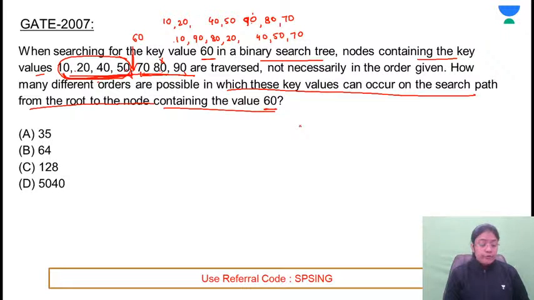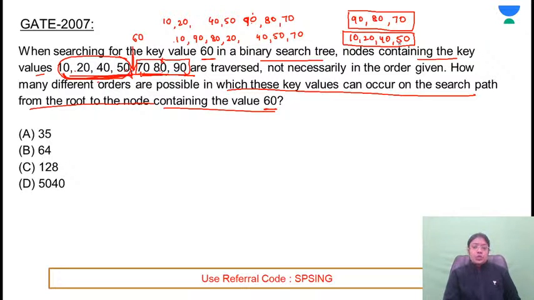Ma'am, the sequence of 70, 80 and 90 will be 90, 80, 70. One group will contain the elements 90, 80 and 70, and the sequence cannot be changed. 10, 20, 40 and 50 is another set of elements which are smaller than 60, and the order of these elements cannot be changed.